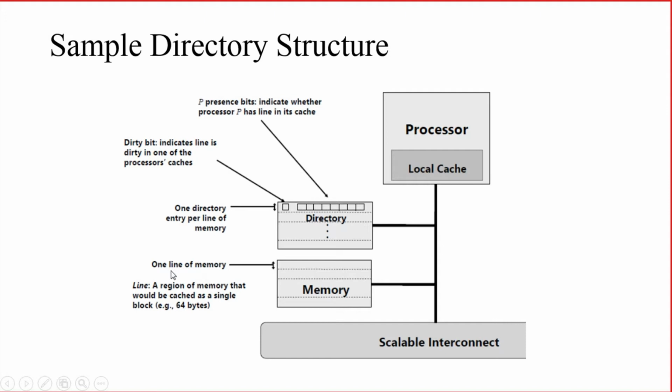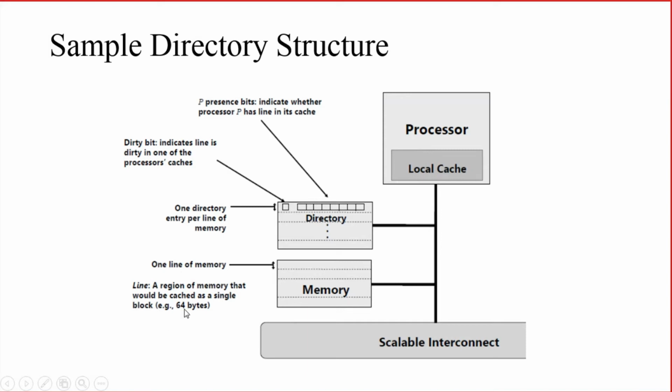In the representation in several textbooks, a block of memory is also known as one line of memory. So what do you mean by line? It is a region of memory that can be cached as a single block. In some textbooks they use the terminology line; line is the same as block. This is a particular block that can be cached to the private cache at a particular time.